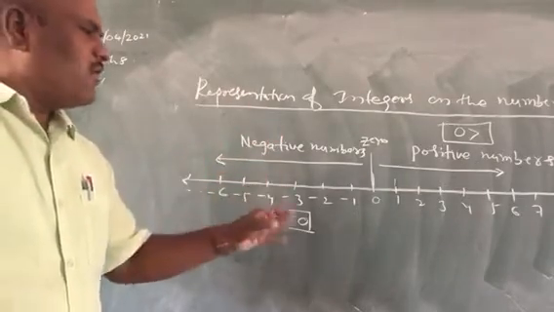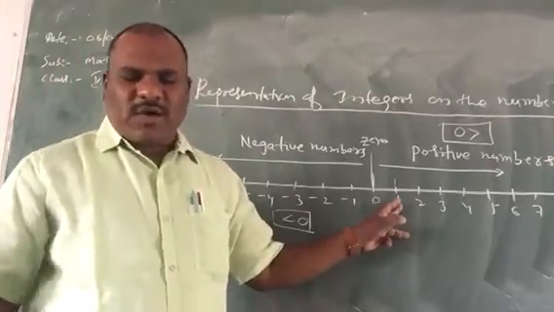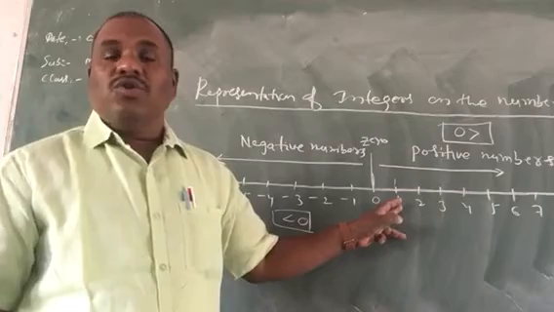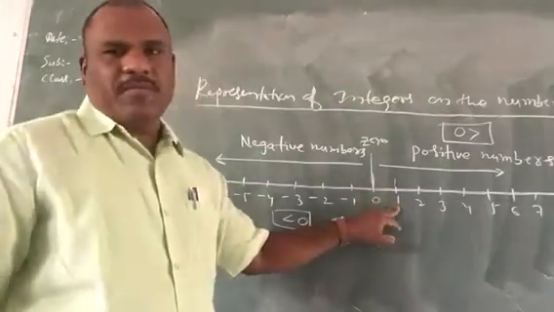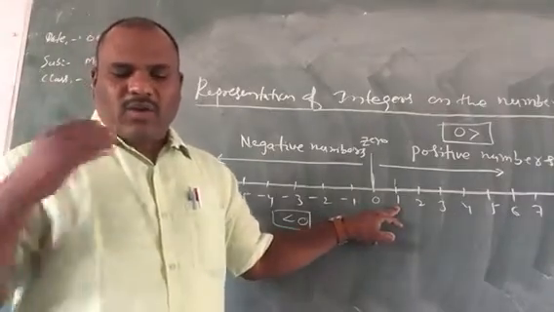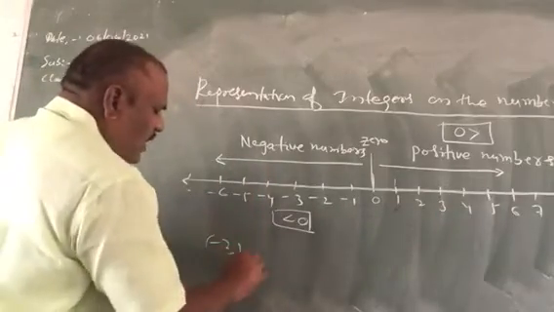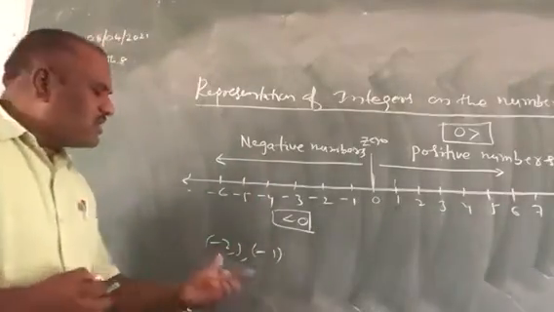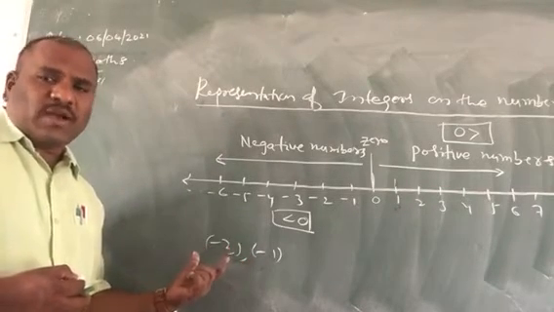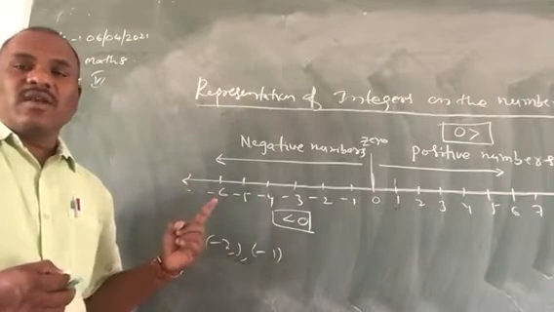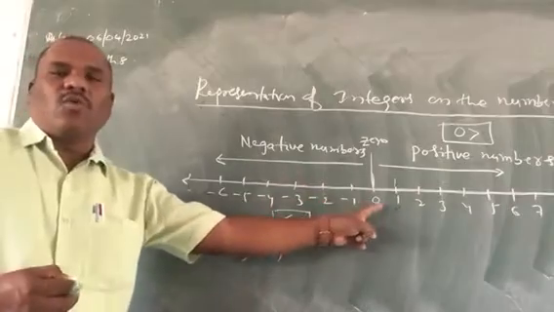For example, which is the nearest positive number to 0? You can take 1. And one more thing: which is greater, -2 or -1? Generally you may say -2 is greater, but -2 is not greater than -1. -1 is greater than -2 because -1 is very close to 0.